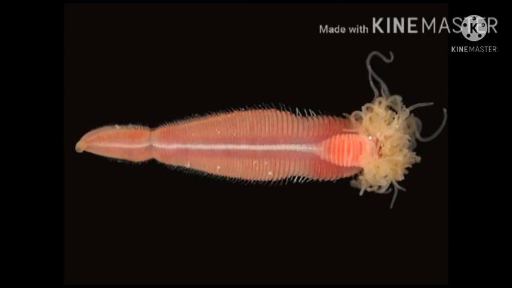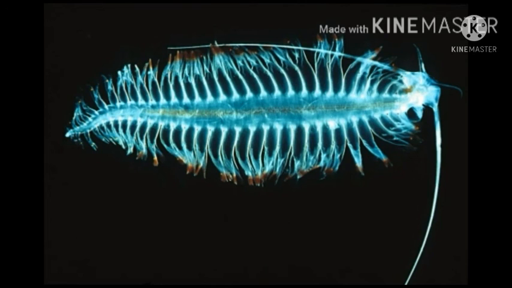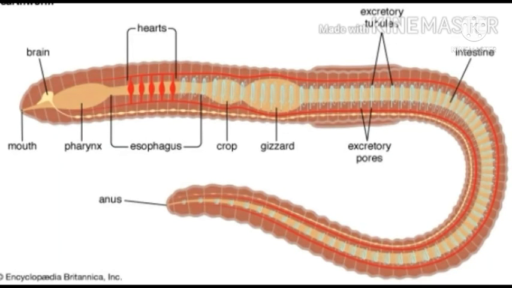Annelids have a soft, elongated, cylindrical, worm-like body which is externally protected by a thin elastic layer called cuticle. Annelids have a closed, segmentally arranged circulatory system. The digestive system of annelids is a complete tube with a pharynx to swallow food and also a stomach or gizzard to store and grind the food.